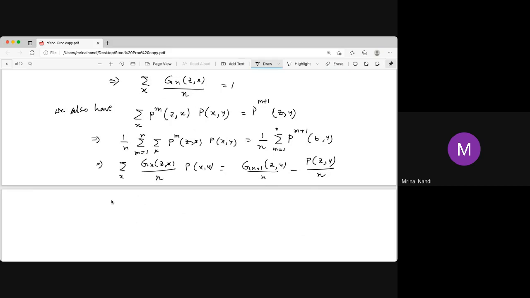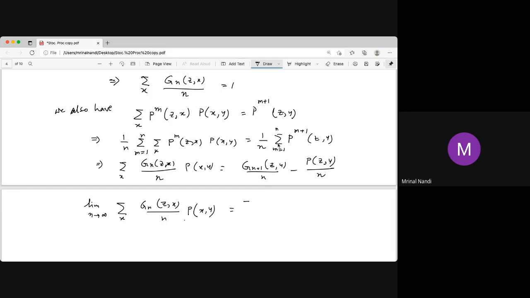Now, can we take the limit? Yes, we can take the limit, the limit as n tends to infinity of the sum. But the question is, can we interchange these two? Can you interchange this limit and summation? If the summation is a finite sum, then it is true.